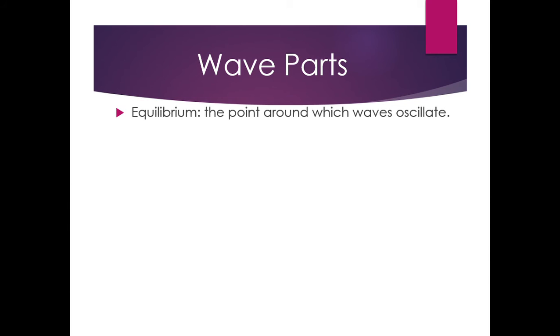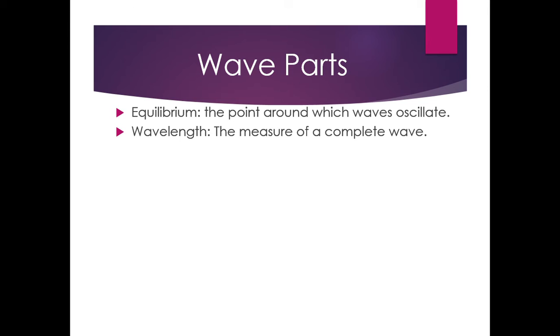Now we're going to analyze the wave parts. We have the equilibrium, the point around which waves oscillate. So we have a line that goes right in the middle of the highest point of the wave and the lowest point of the wave. So that line that you can see right in the middle is what we call equilibrium.